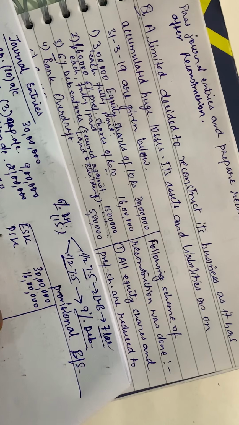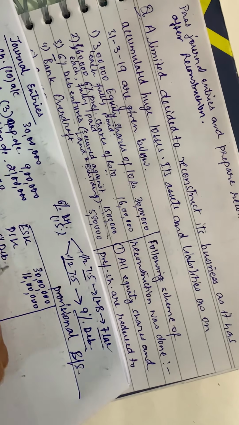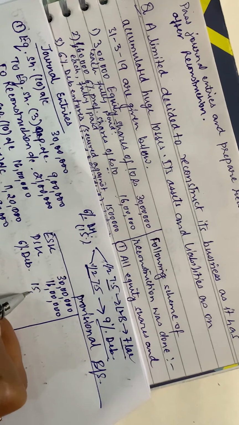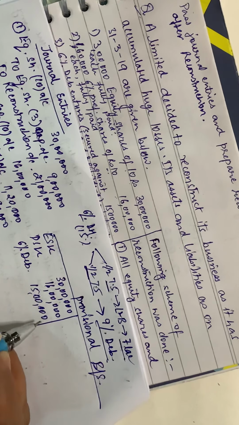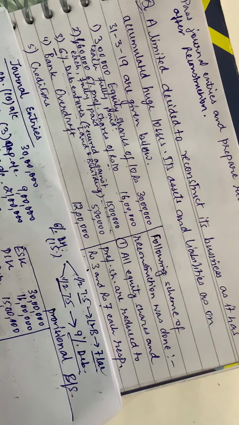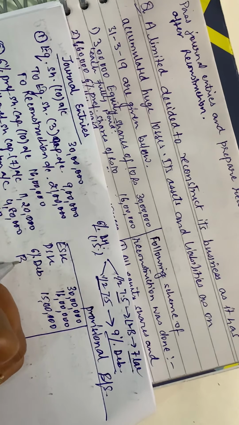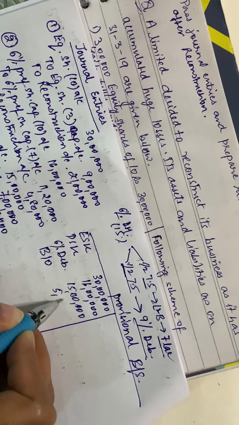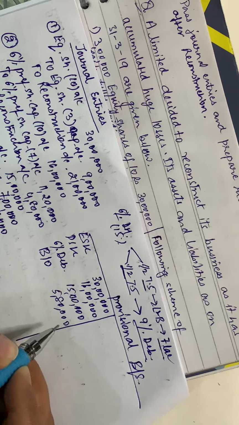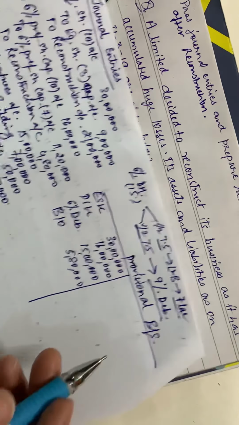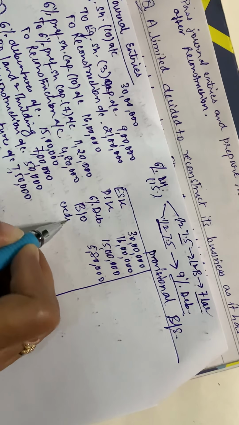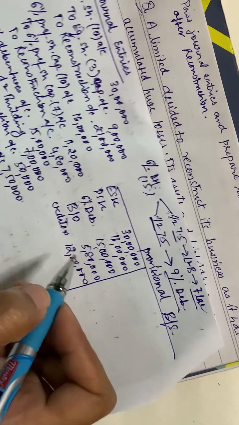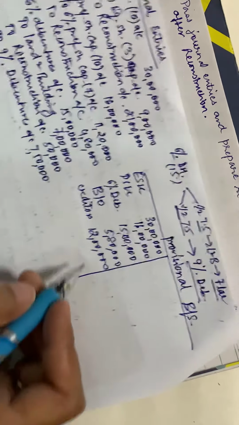You have 6% debentures, 15 lakhs. You have bank overdraft, 5,80,000. You have creditors, 12 lakhs. Provision for tax, 2 lakhs.